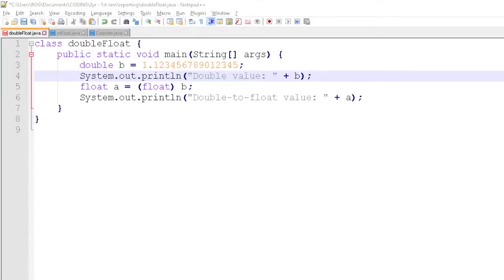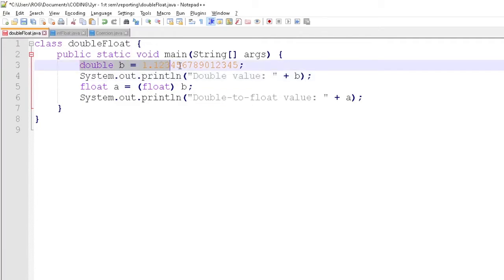This is an example of a narrowing conversion. A double can have up to 15 decimal digits, as you can see here in this example. We are now going to do a narrowing conversion on our double value into a float.